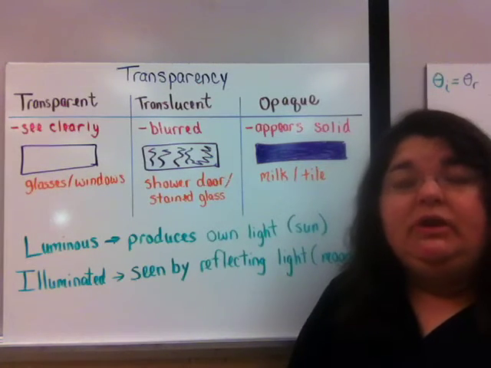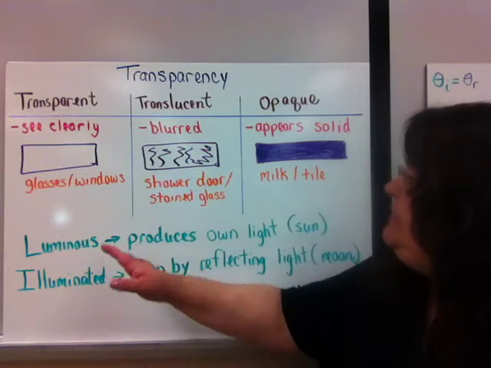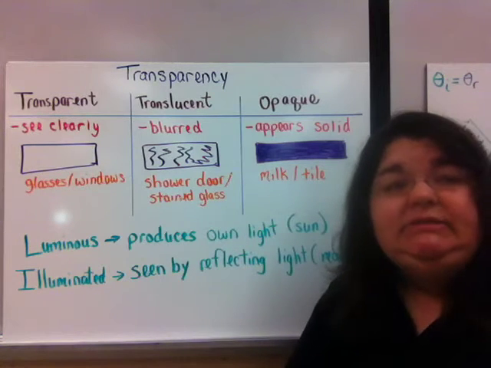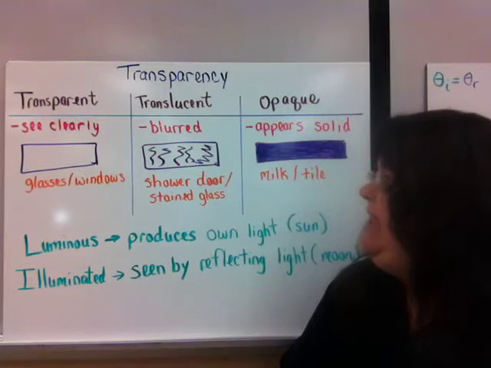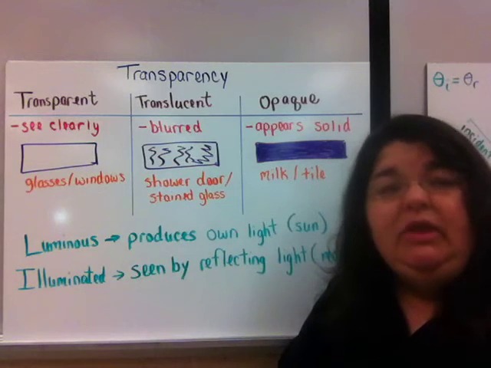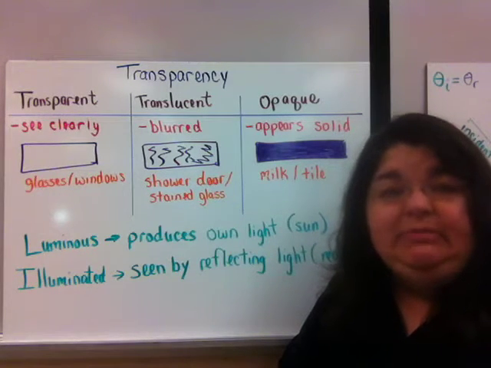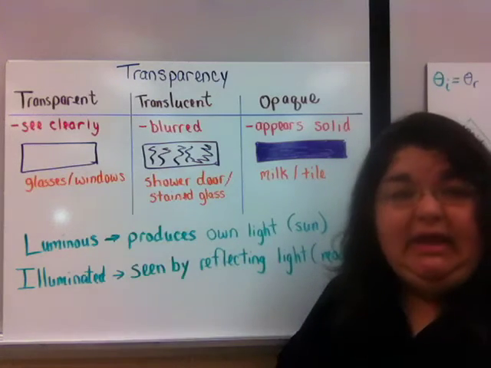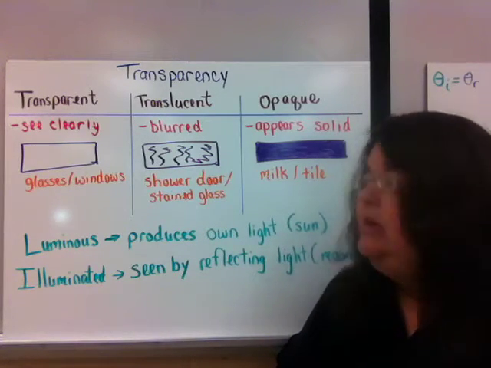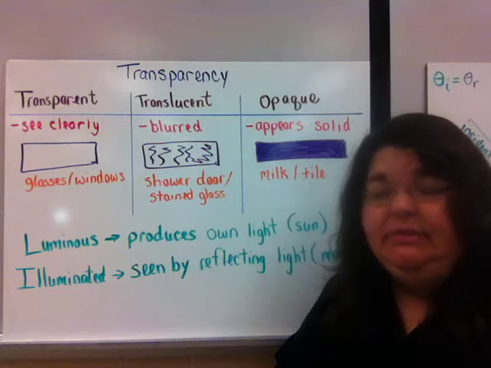Now, light waves are not always able to enter into a different medium. And we talk about the transparency of a substance to determine whether or not light waves can enter into the material. If a substance is transparent, we will be able to see clearly through it, which also means that the light is able to pass clearly through it. So glasses on my face, windows on the house or on the car, these are all transparent objects that allow light to pass through them.